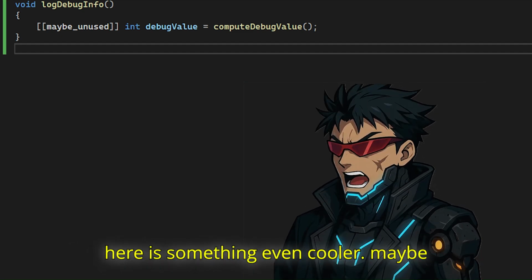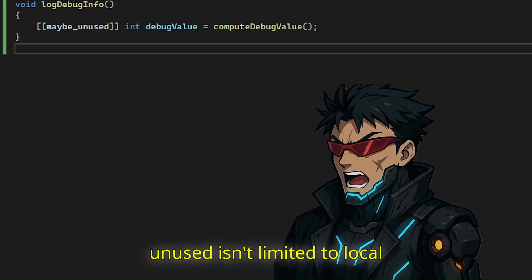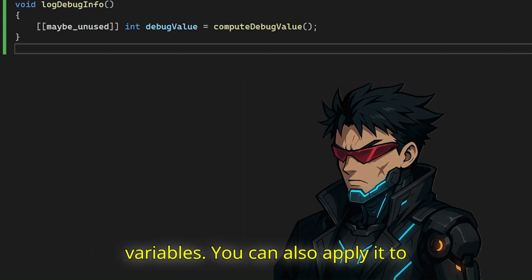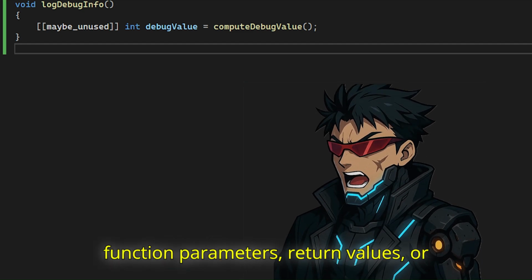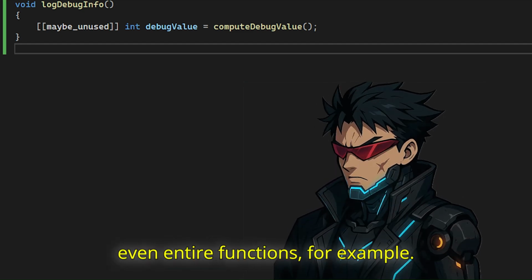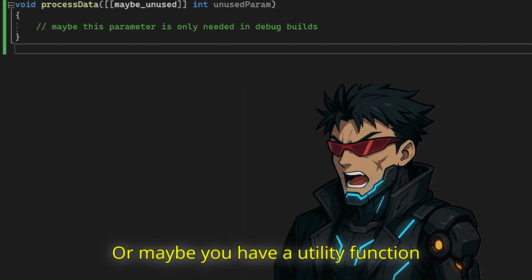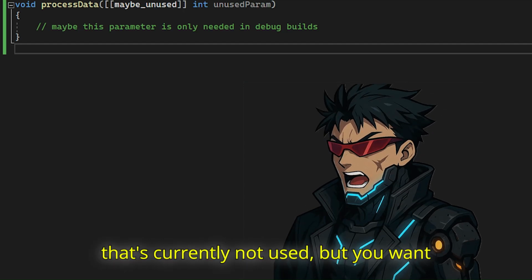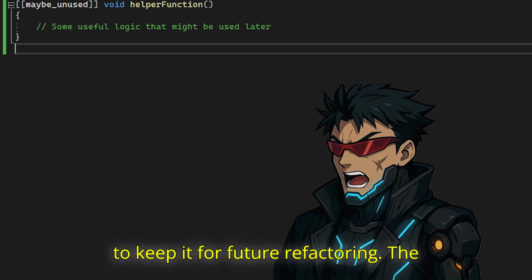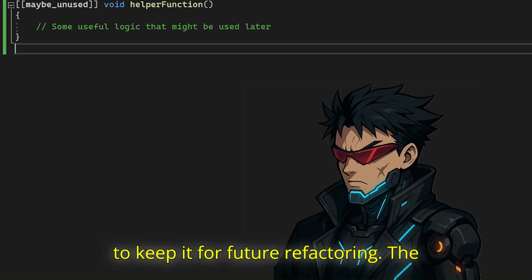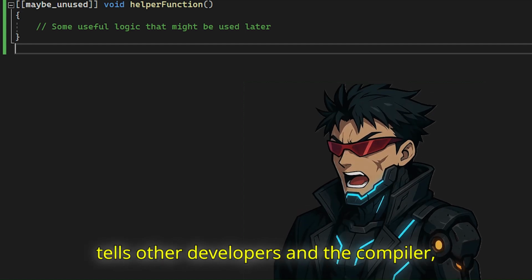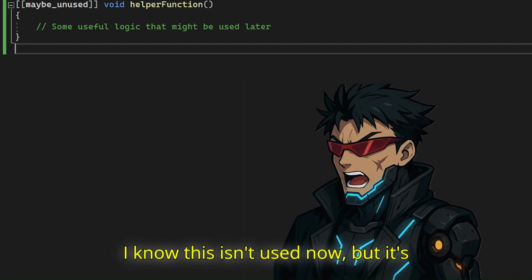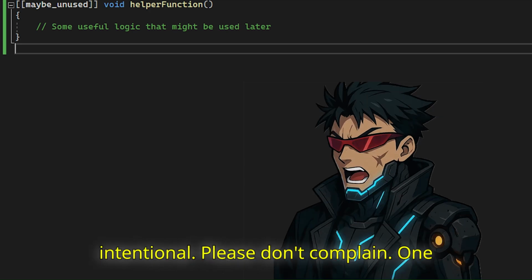Now here is something even cooler. maybe_unused isn't limited to local variables. You can also apply it to function parameters, return values, or even entire functions. For example, maybe you have a utility function that's currently not used, but you want to keep it for future refactoring. The attribute works at multiple levels. It tells other developers and the compiler, I know this isn't used now, but it's intentional.